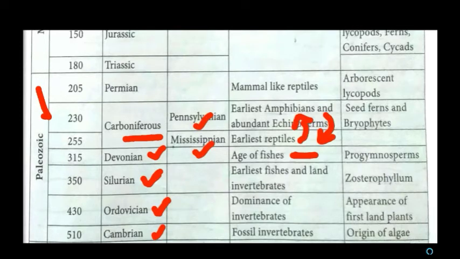During Mississippian, the earliest amphibians started to appear, and echinoderms are dominant. During Pennsylvanian, the earliest reptiles started to originate. The last period is Permian, during which mammal-like reptiles started to originate.